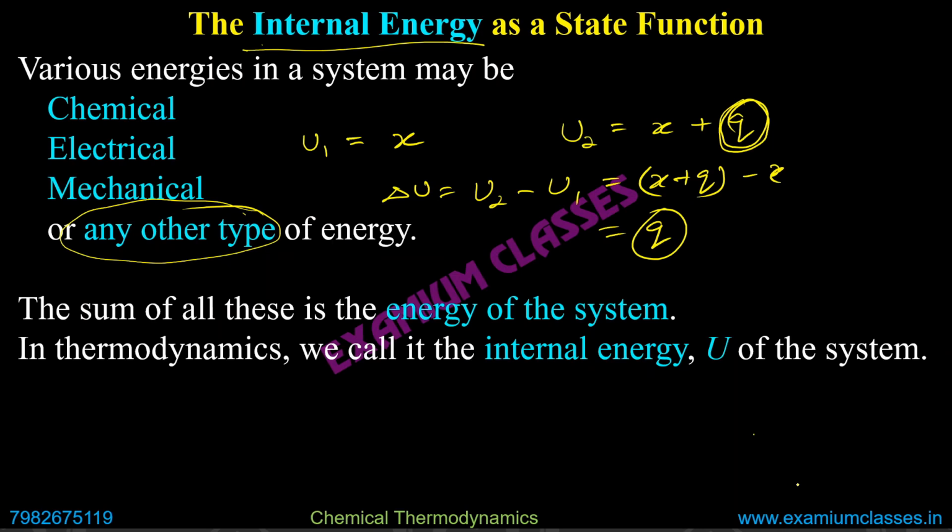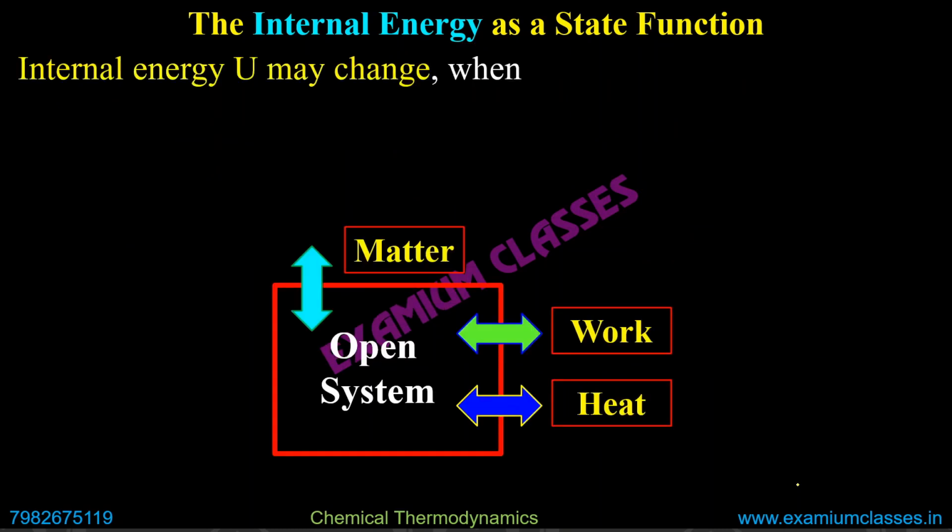Thus, in thermodynamics we call it internal energy, that is U of the system. The internal energy changes when matter is changed. So suppose you have 100 grams of matter and you have 200 grams of matter, the internal energy obviously will be double.